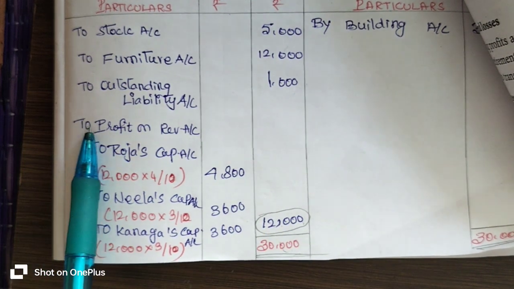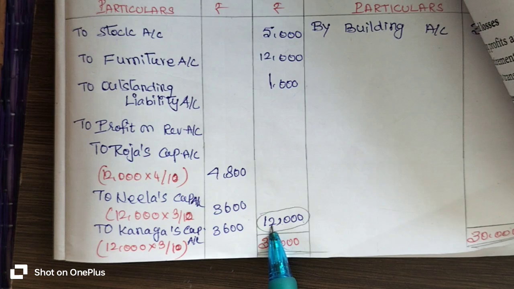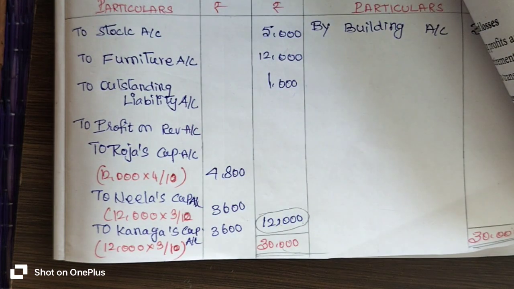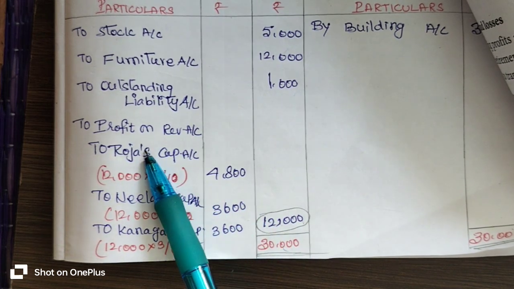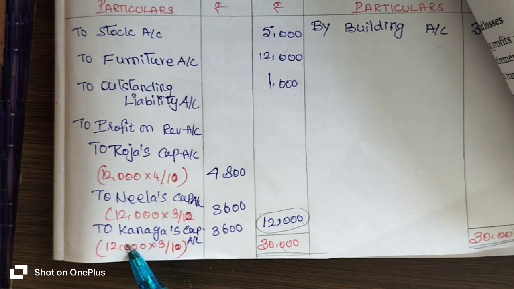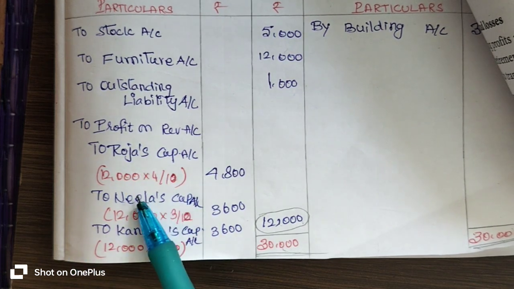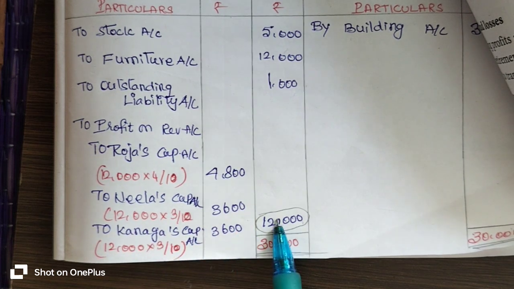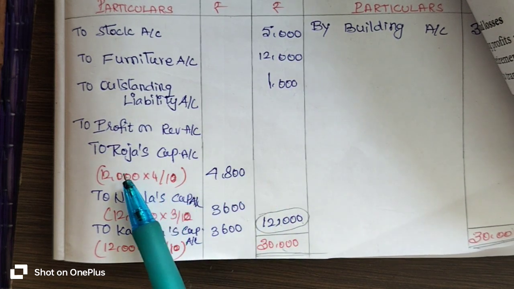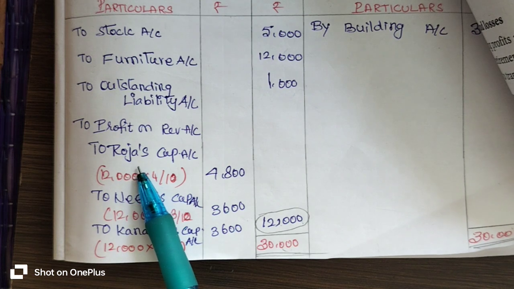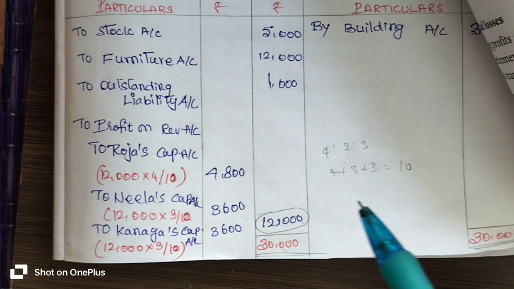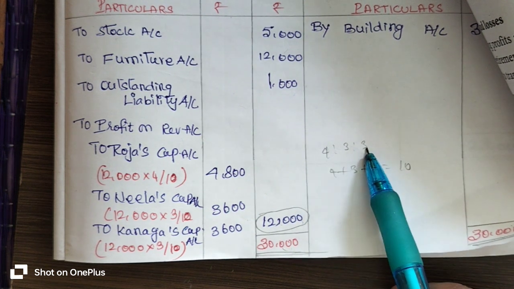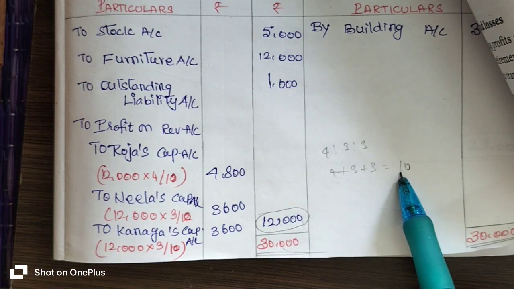Immediately you have to write to profit on revaluation account 12,000 rupees. Then you have to transfer that profit on revaluation to all the partners with their old profit sharing ratio. Who are the old partners? Roja, Neela and Kanaga. That 12,000 rupees profit is immediately transferred to all partners' capital accounts with their old profit sharing ratio. Their old profit sharing ratio is 4:3:3, which means 4 plus 3 plus 3, 10.